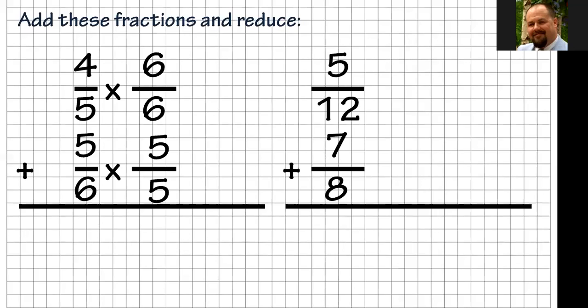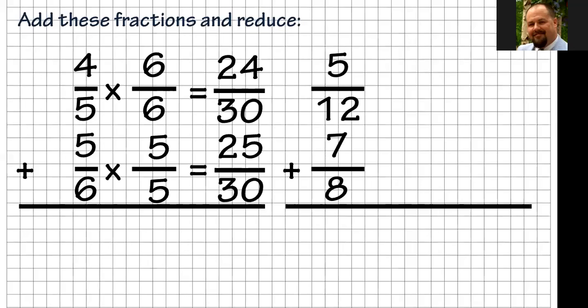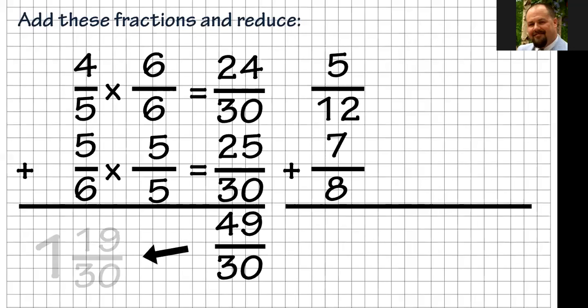That gives me 24 over 30. I got to multiply 5/6 by 5 over 5, which gives me 25 over 30. When I add those together, that gives me 49 over 30. 30 goes into 49 one time with 19 left over out of 30. So that would be the full answer to that one.